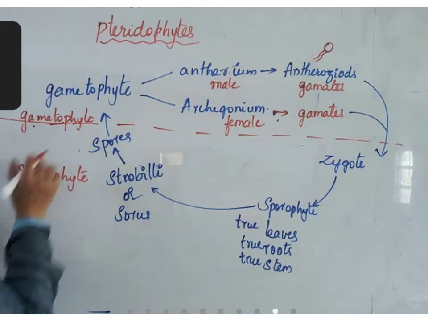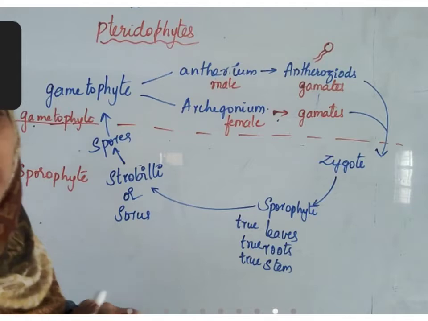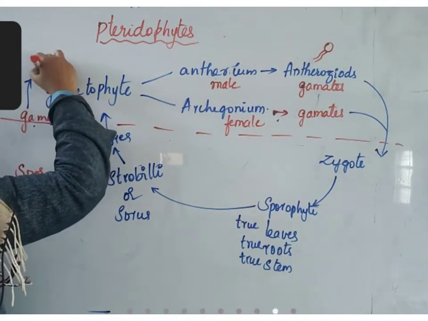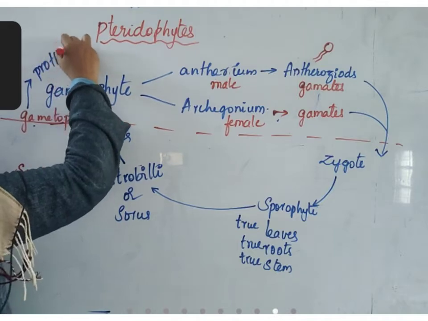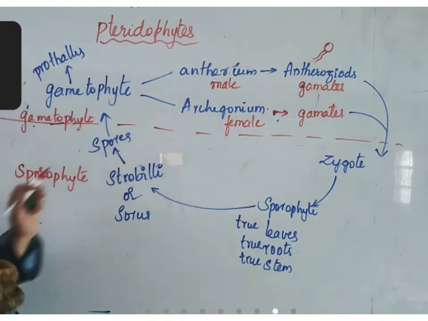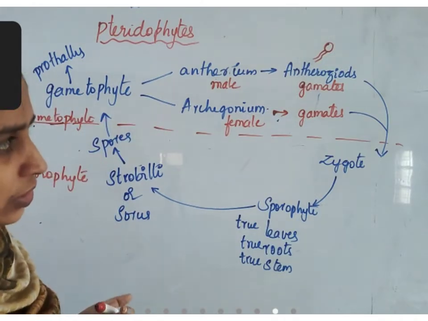This is longer compared to the gametophyte. In pteridophytes, the gametophyte is a simple thallus-like structure called prothallus. From this, all these parts are developed.